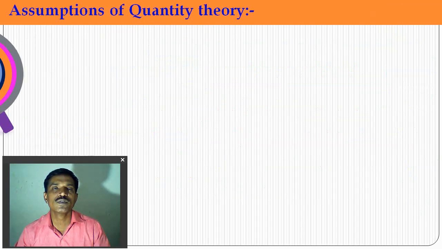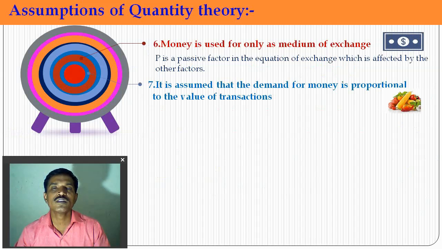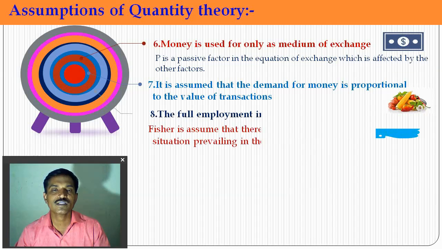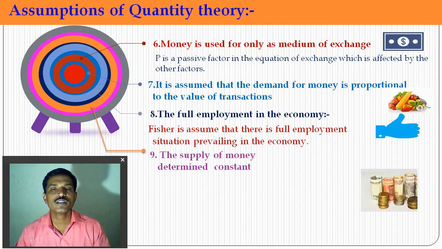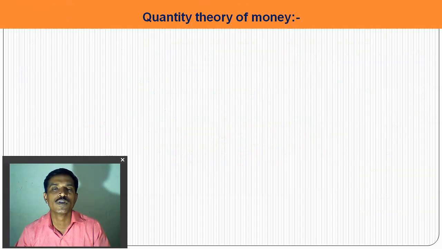The next assumption of his theory: he assumed that money is used only as a medium of exchange, because P is a passive factor. Next, it is assumed that the demand for money is proportional to the value of transactions, and full employment is assumed for his analysis. The next is that the supply of money is assumed to be an exogenously determined constant. So in a particular period of time the demand is constant, and the supply of money decides the value of money.